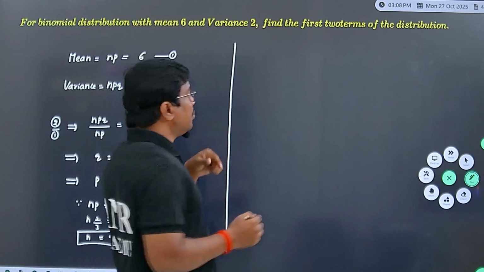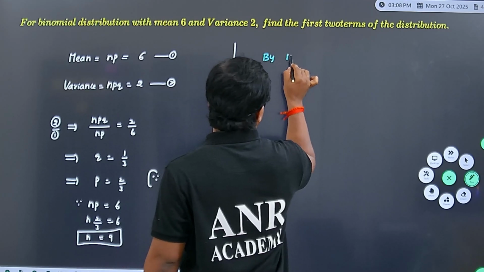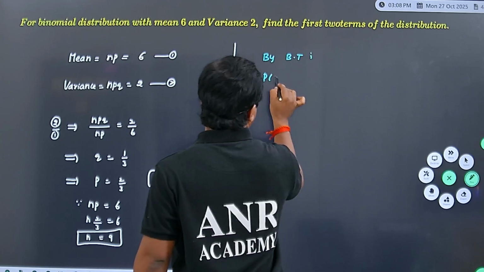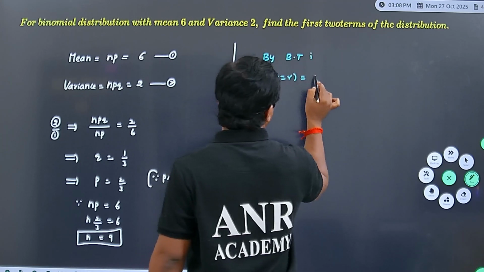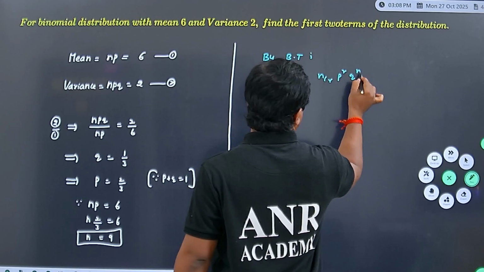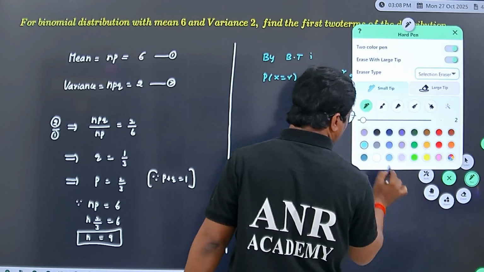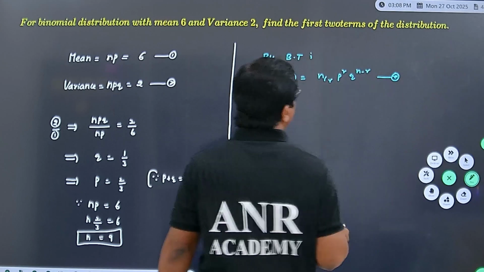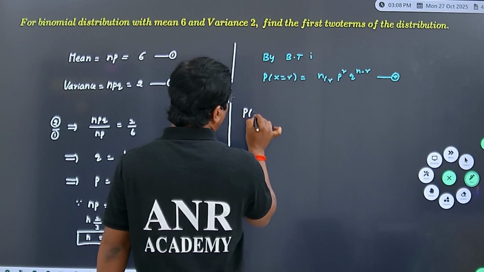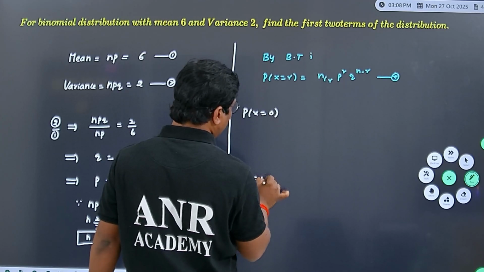By binomial distribution, I can write probability of r successes written as nCr p power r q power n minus r. Using this result, now I am going to write the first two terms of the distribution. First two terms are probability of x equal to 0 and next probability of x equal to 1.